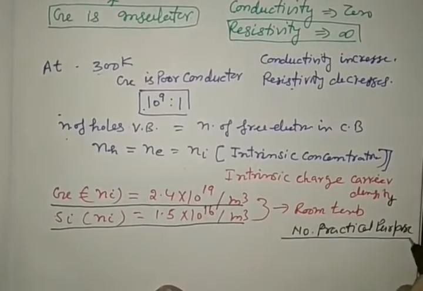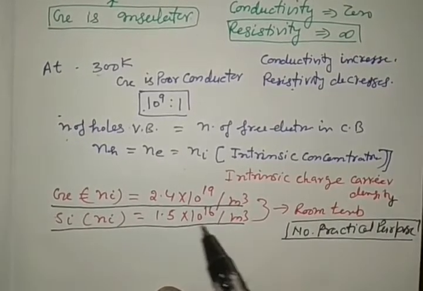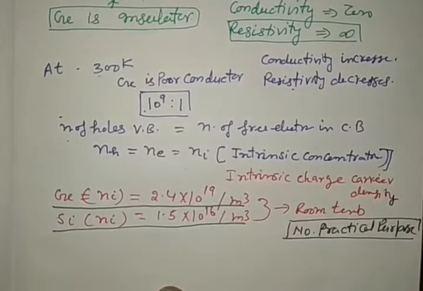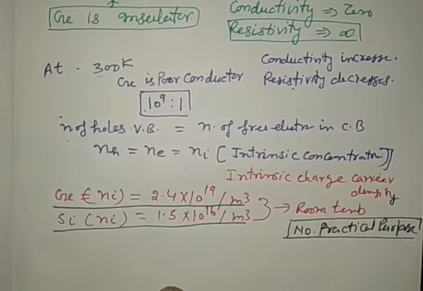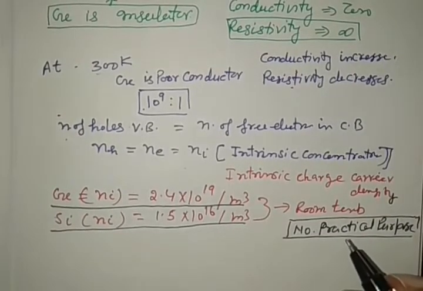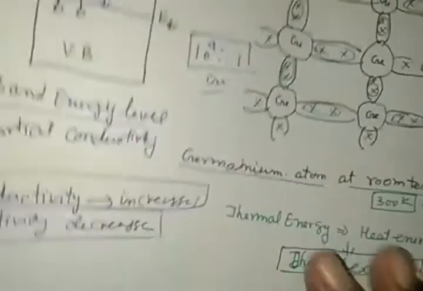So pure semiconductors, that is germanium and silicon, cannot be used for any practical purpose. Why? Because the conductivity is very low, or the resistivity is very high. But see very carefully in one more diagram here.